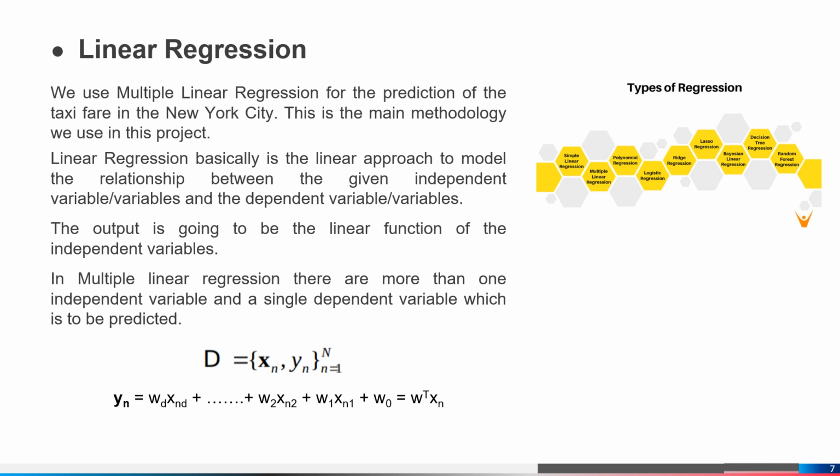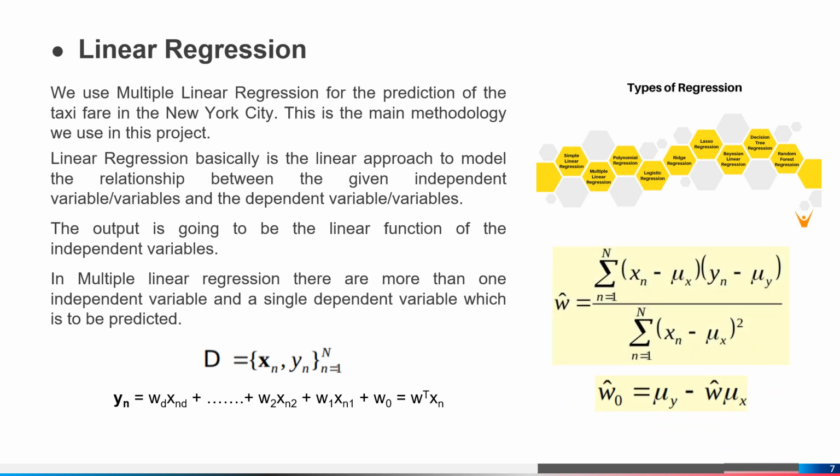Linear regression fits a straight line or a surface that minimizes the error between the predicted and the actual output values. The simple linear regression algorithm uses the least squares method to discover a best-fit line for a set of data pairs. Here is the formula for linear regression.